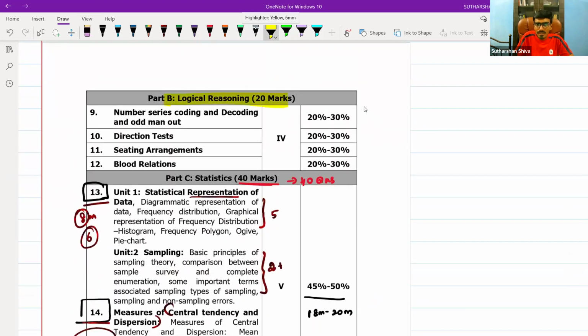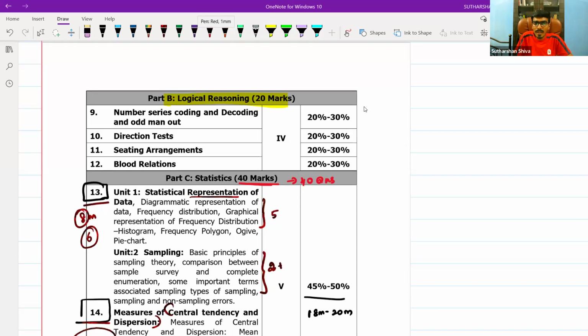Then come to logical reasoning. Logical reasoning has equal weightage: 5, 5, 5, 5, so on average it is 5 each. In any examination, sequence and direction test can be given 4 questions, seating arrangement 7 questions, blood relation another 7 questions, and number series you may expect 2 questions. Or it may happen another way: number series 7 questions, direction 3, seating arrangement 5, and blood relation 5. In any case, permutation and combination will have on average 5 questions tested. That's it from logical reasoning.